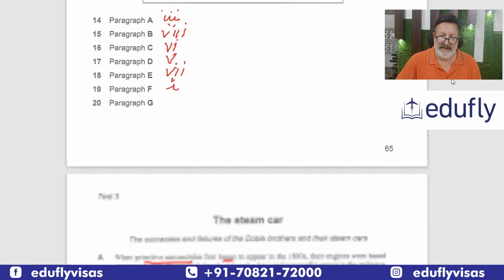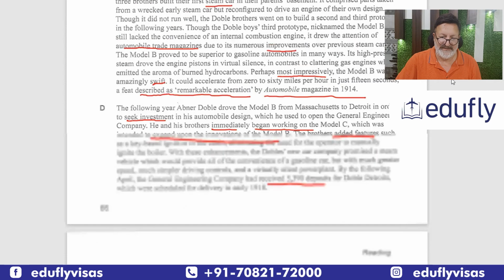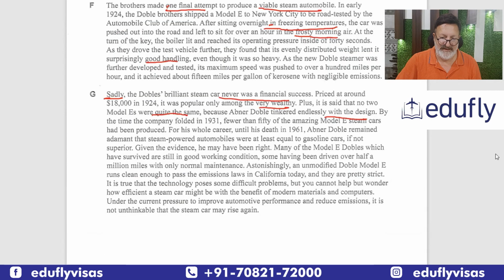So let me then go to the last 3 sentences. Okay, last 3 lines. Let's start from it is true. It is true that the technology poses some difficult problems. But you cannot help but wonder how efficient a steam car might be in future.